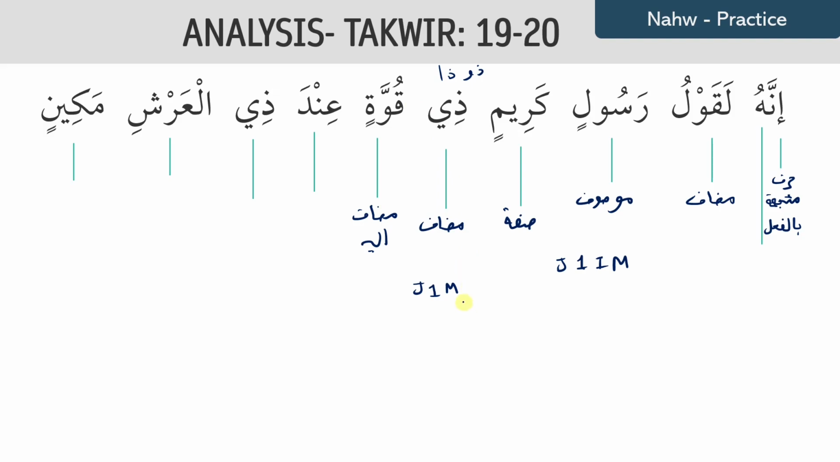And is it definite or indefinite? Now that depends on the mudaf ilay, and this mudaf ilay is nakira, which means that the ذي is also indefinite. Now this, the property of the mudaf matches with the property of rasul, which means that ذي قوة is actually a siffah for rasul, which means that we can write this, and it's the siffah number 2, and this is the siffah number 1, so we are going to label it as that.